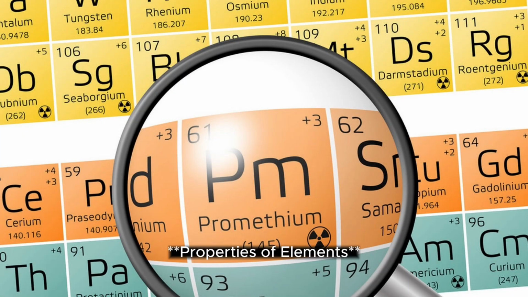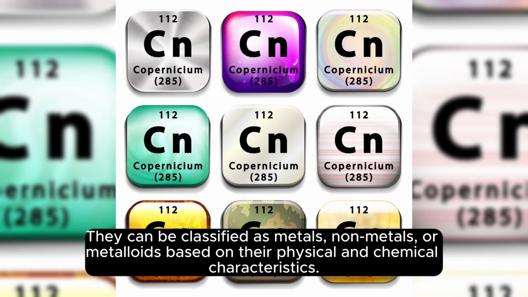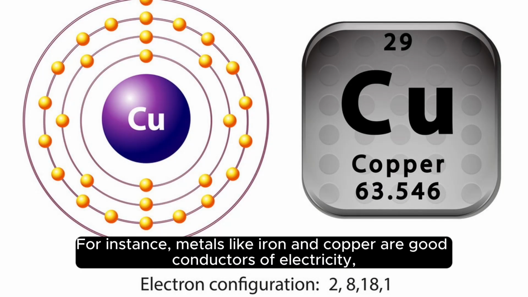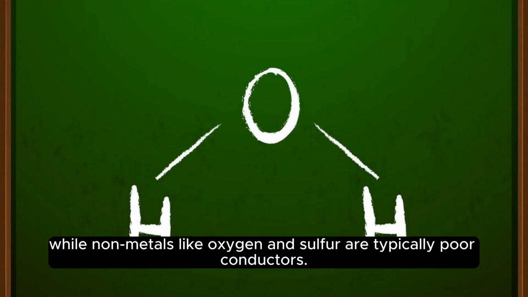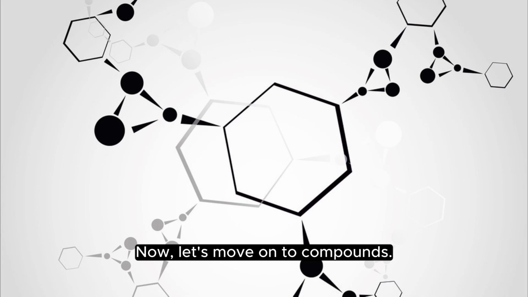Properties of elements. Elements have unique properties. They can be classified as metals, non-metals, or metalloids based on their physical and chemical characteristics. For instance, metals like iron and copper are good conductors of electricity, while non-metals like oxygen and sulfur are typically poor conductors. 2. Compounds. Now, let's move on to compounds.